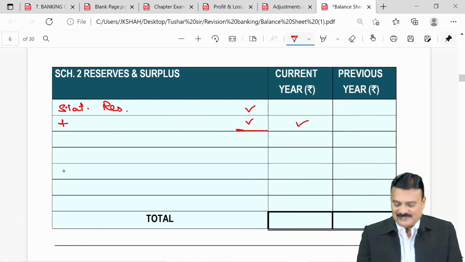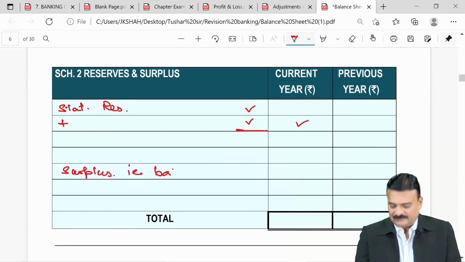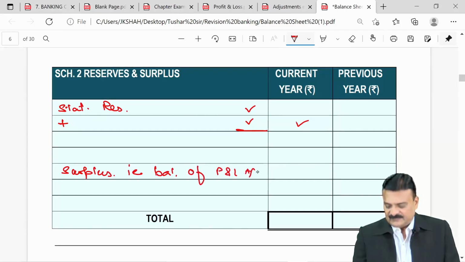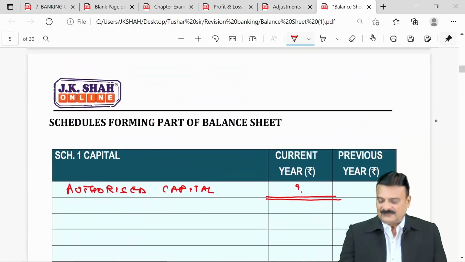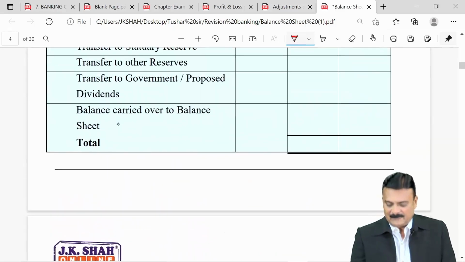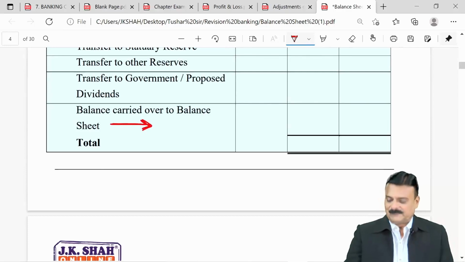And lastly, it will end with the surplus. What is surplus? Surplus is balance of profit and loss account. The P&L account last line, when we used to write balance carried over to balance sheet, this one. We'll go to note 2.